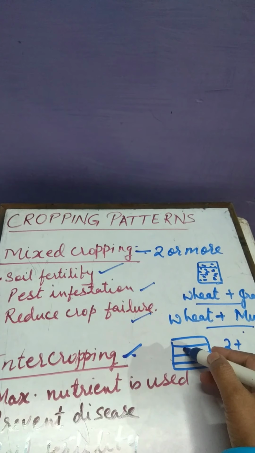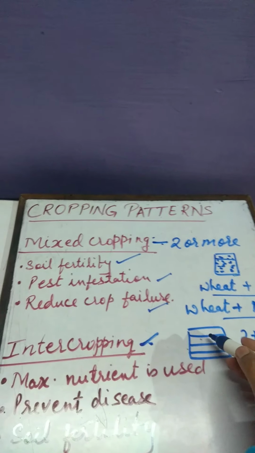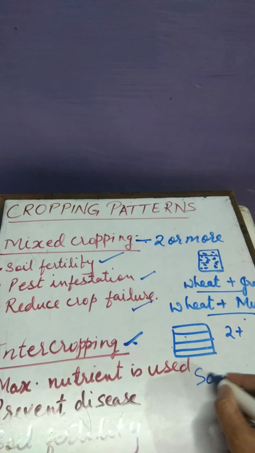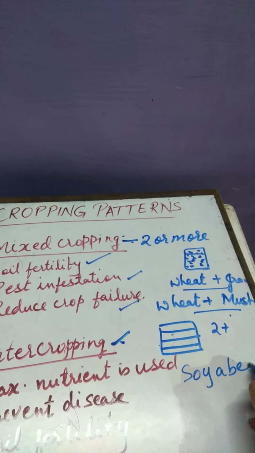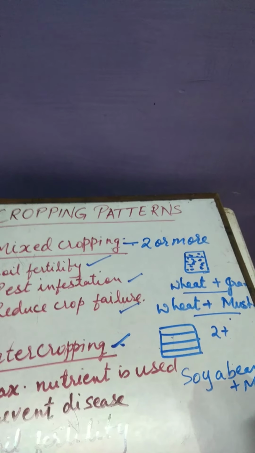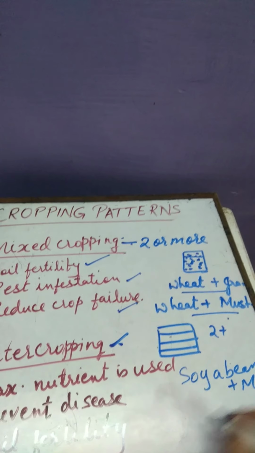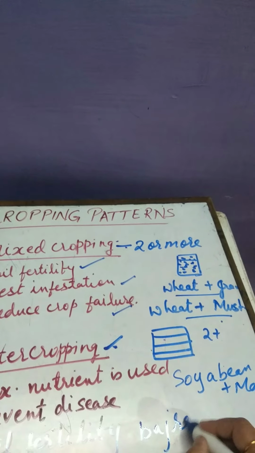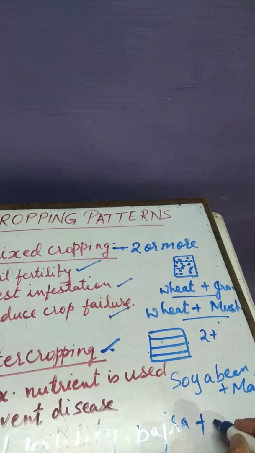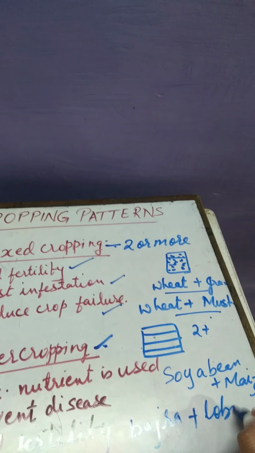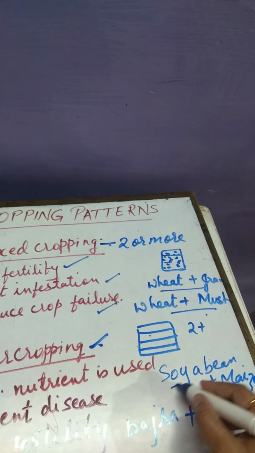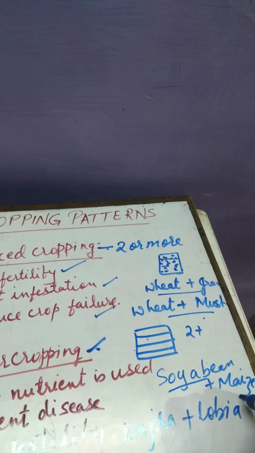Now in this intercropping, again I am taking two or more crops. I can take soya bean and maize, or I can take bajra and lobia. Clear? Many combinations are there. So suppose I have taken soya bean and maize.